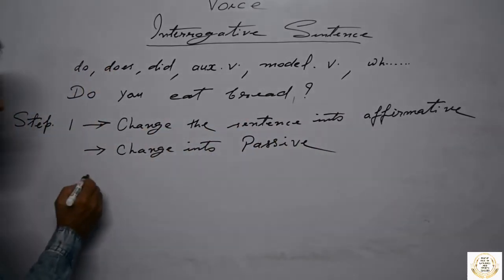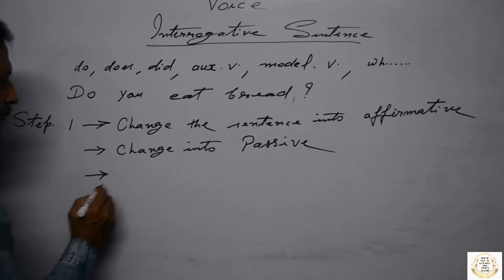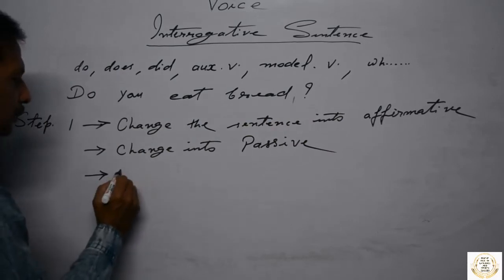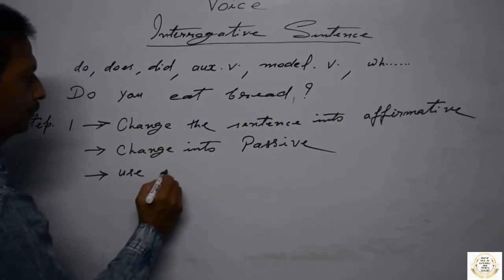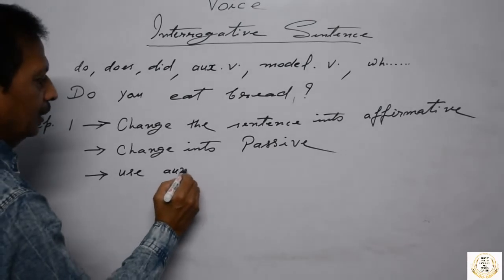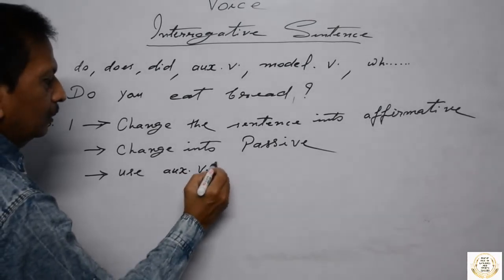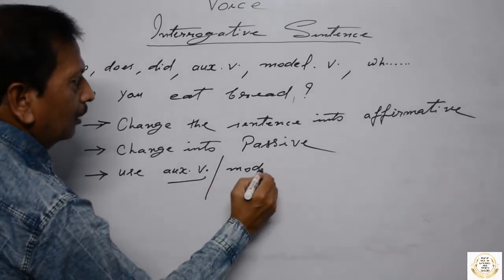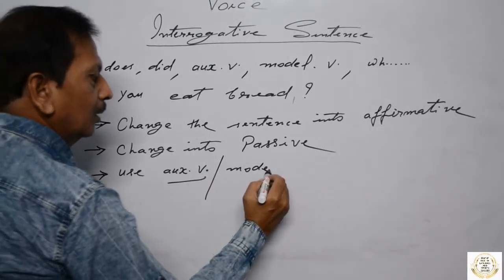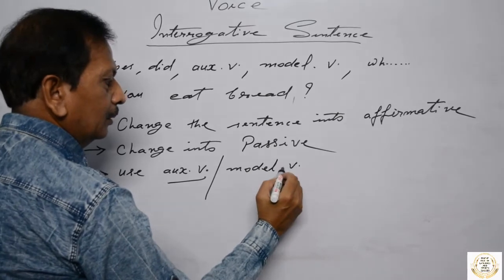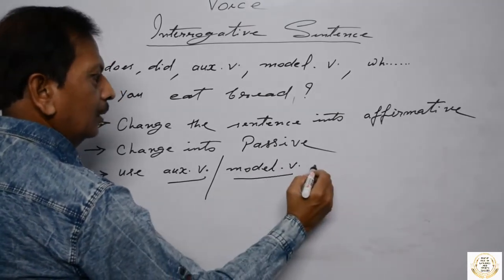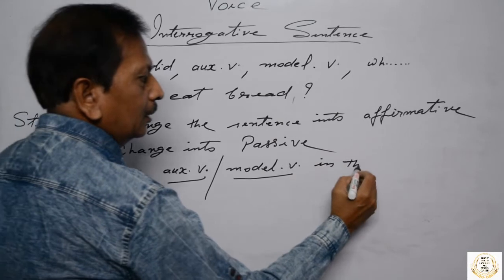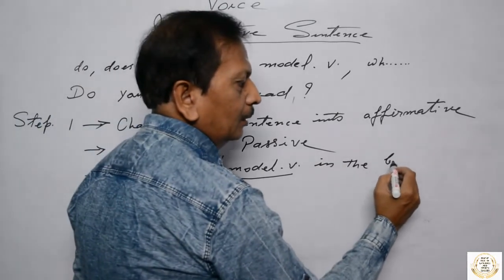And third step, use auxiliary verb or modal verb in the beginning. Okay.